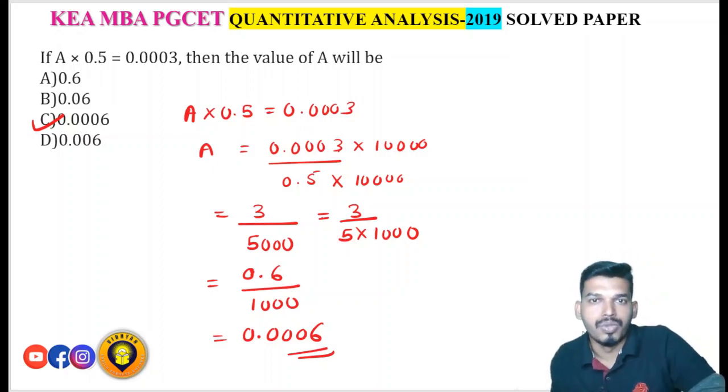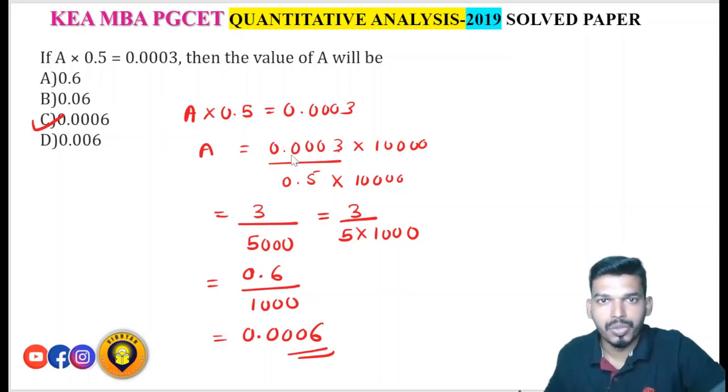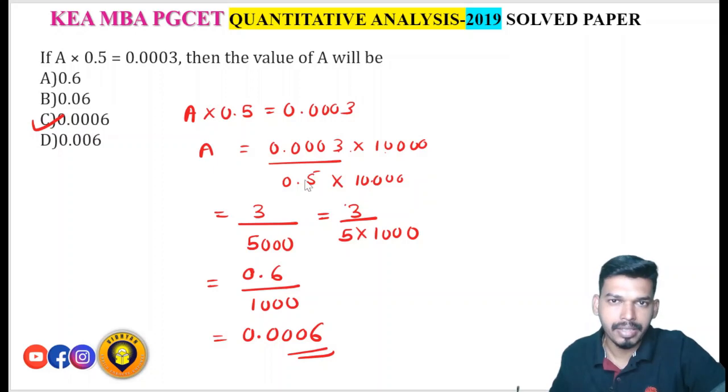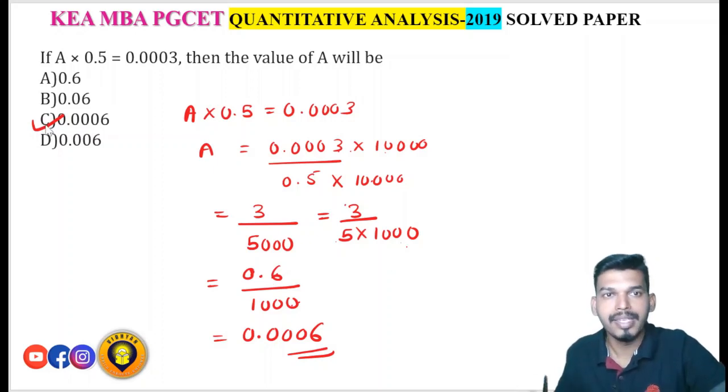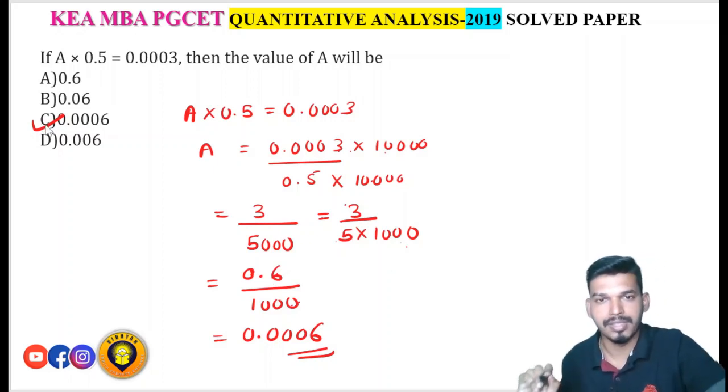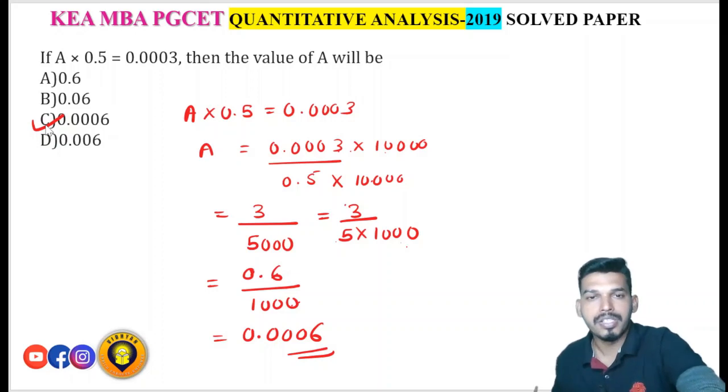Okay, so what we have done, in order to avoid these decimal places, I just multiplied by 10,000, that is 4 zeros, so that I got 3 here. The same thing you have to multiply in the denominator. So on multiplying by 10,000 I get 5,000. 0.5 into 10,000 is nothing but 5,000. That is 5 into 1000 I can write. 3 by 5 is 0.6 divided by 1000. So there are 3 zeros here, so after the decimal you have to put 3 zeros. Therefore the answer will be 0.0006. Got it? Next one.